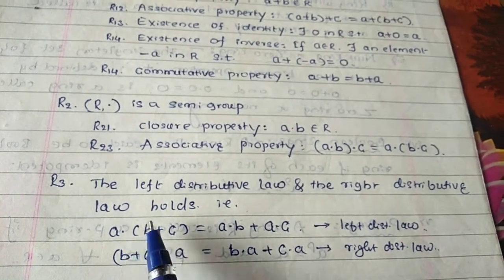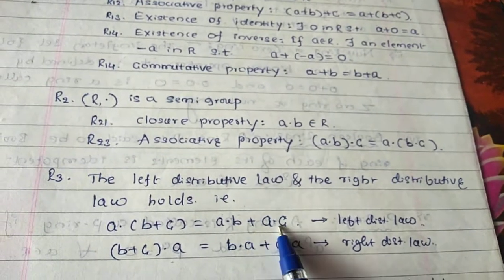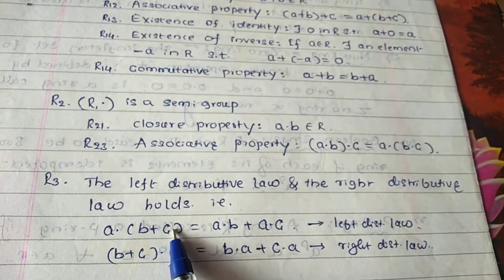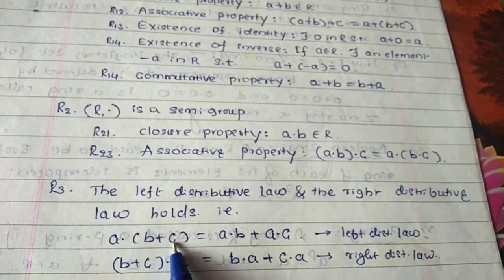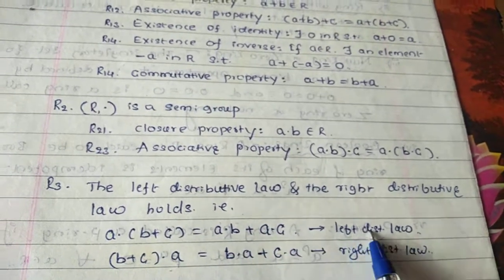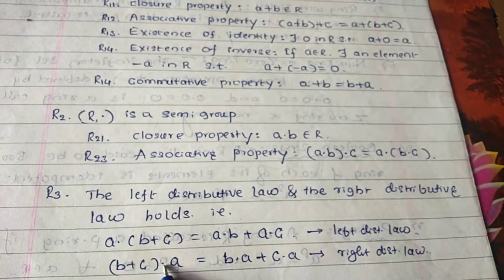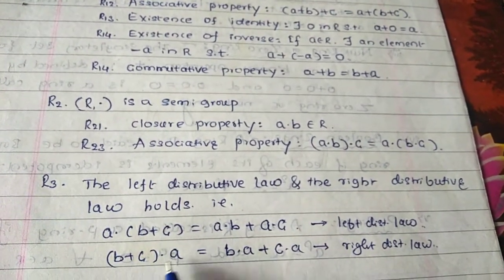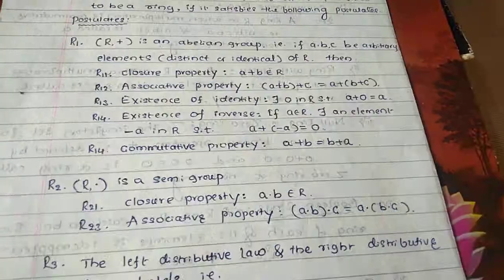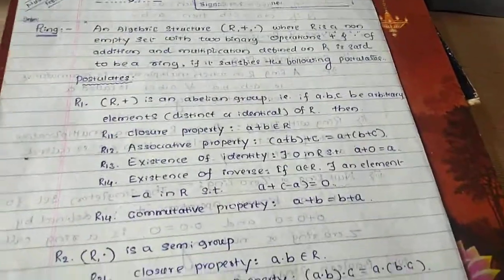That is a into (b plus c) equals a into b plus a into c. Here a is on the left side, and it multiplies both terms of b plus c, so this is the left distributive law. When a is on the right side, it multiplies b plus c as b into a plus c into a, and that is the right distributive law. These are the three important postulates related to ring theory.